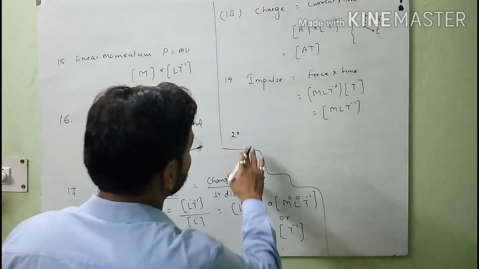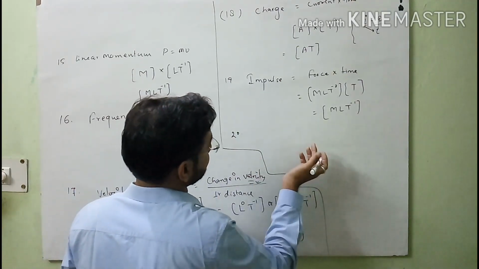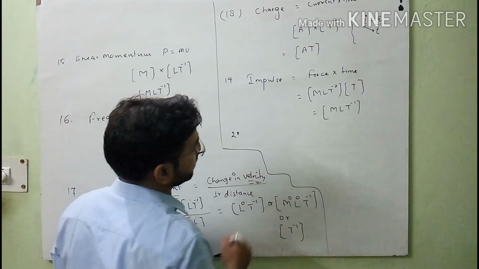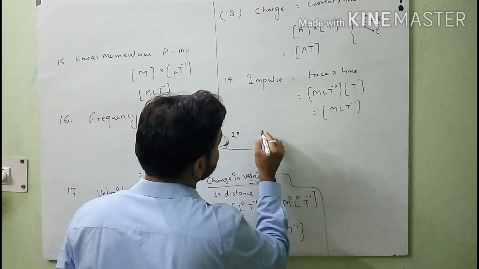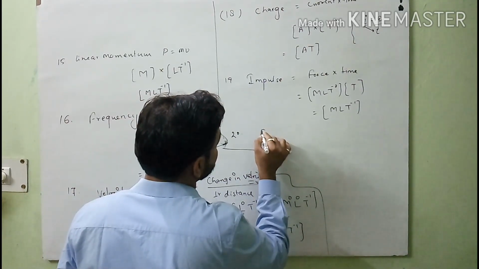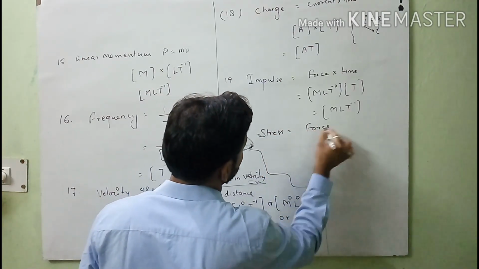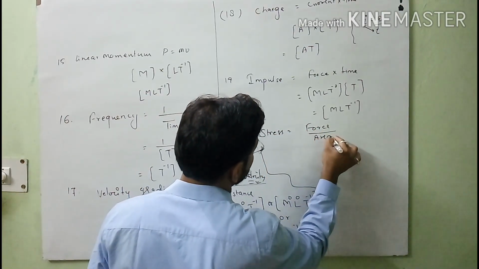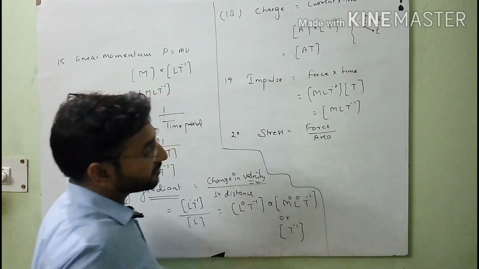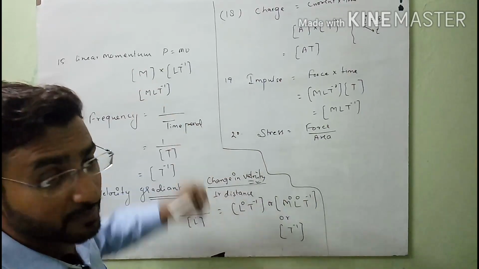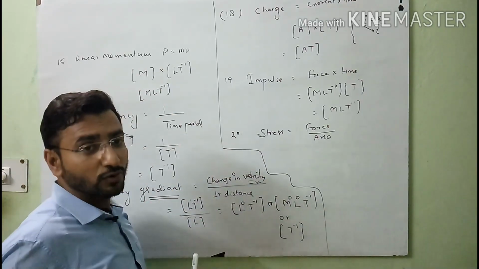So student, in 20 I will use the next physical quantity, which is stress. Stress is equal to force over area. Force over area is the same as in the case of pressure. Stress means force over area.